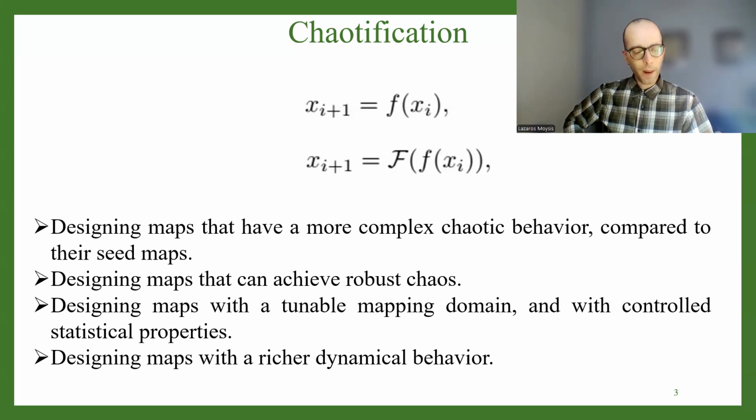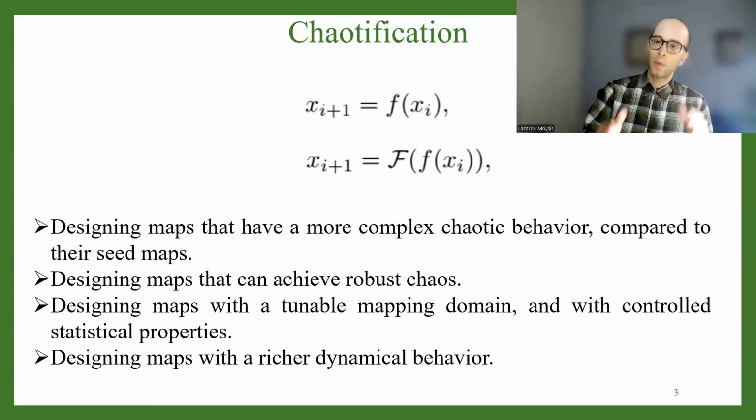But also, let me clarify, in chaotification, we are not aiming at designing one new map. We want a family of maps, and ideally, we want this family of maps to have these desirable properties that I mentioned for any seed function. So the seed in this chaotic family may be the logistic, the sine, whatever map, and in all cases, ideally at least, we want to obtain the same desirable results like robust chaos, hidden attractors, statistical properties that can be controlled, stuff like that. So this is the general goal of chaotification, obtaining more complex and more chaotic new maps.